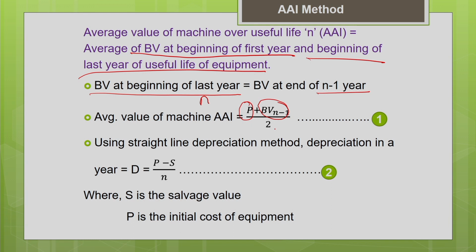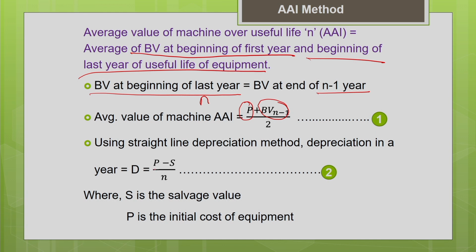Now I hope you remember what we discussed for the straight line depreciation method. How to calculate the annual depreciation using the straight line accounting method? It is nothing but the difference between your purchase price and the salvage value divided by the number of years in the useful life of the machine. That will give you the annual depreciation using the straight line method. The initial cost of the machine minus the salvage value divided by n gives you the annual depreciation which occurs every year, and which is going to be the same for every year in the straight line method of depreciation.